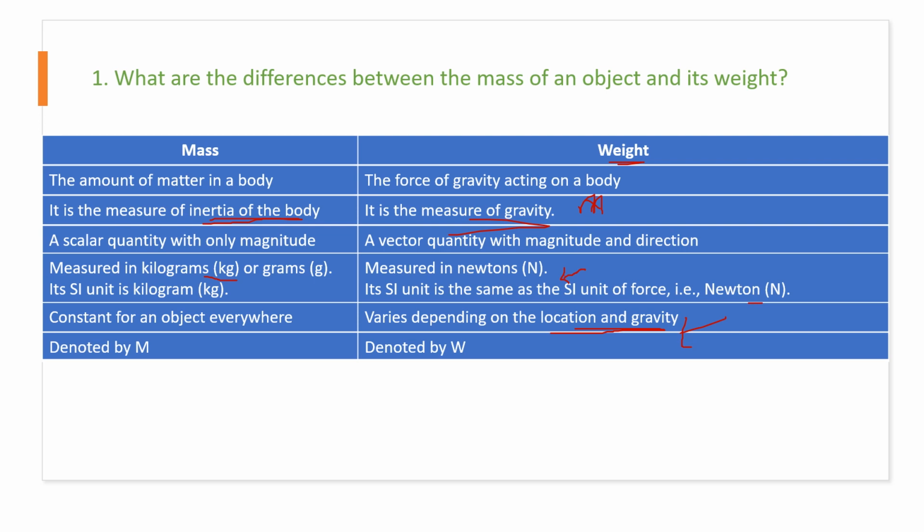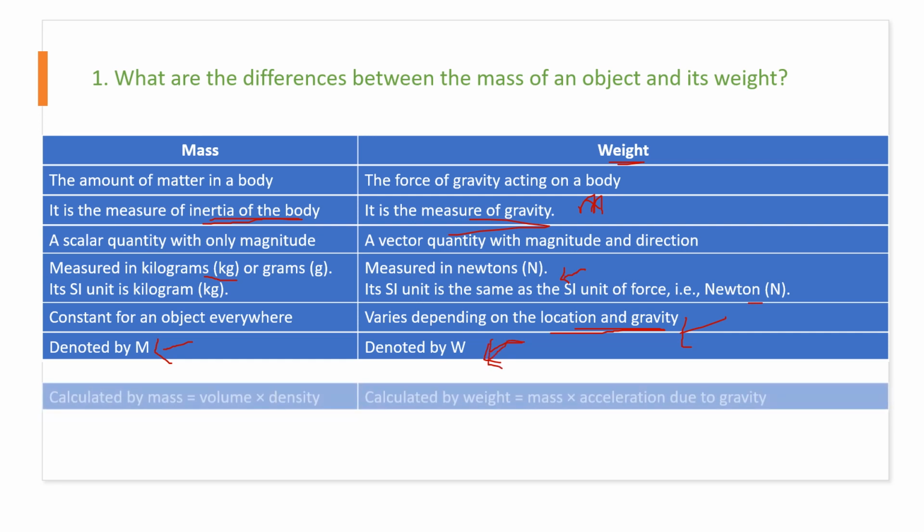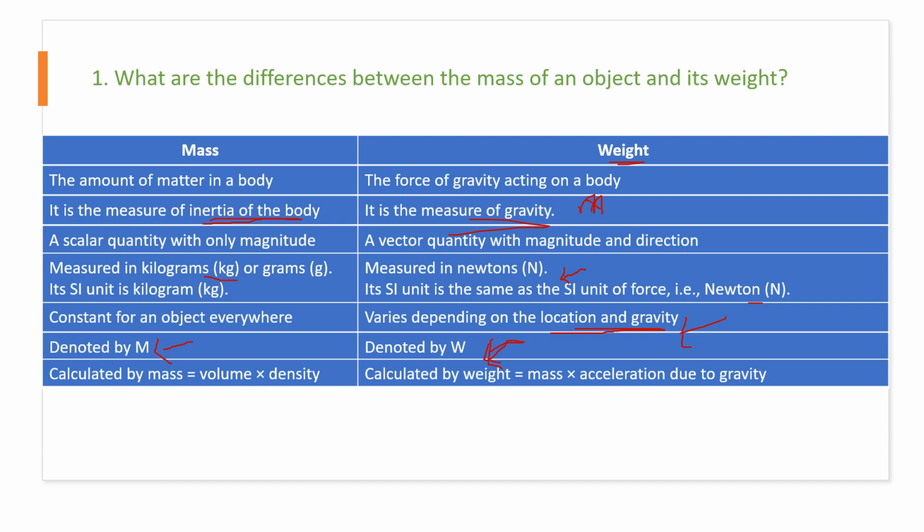Mass is denoted by m and weight is denoted by w. Though it's a force, we use the specific word weight. How do you calculate mass? Mass is nothing but volume into density. We'll talk about it later. Weight is calculated using mass into acceleration due to gravity, mg. So these are some of the differences between mass and weight. Better you understand them, because these kinds of questions appear in the exams.